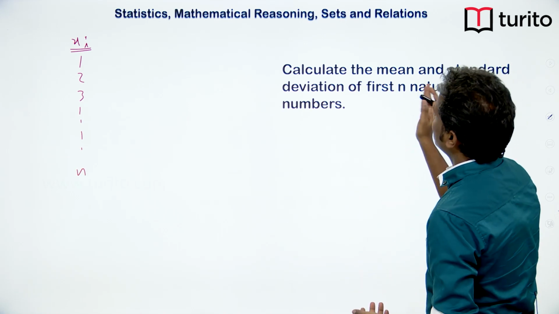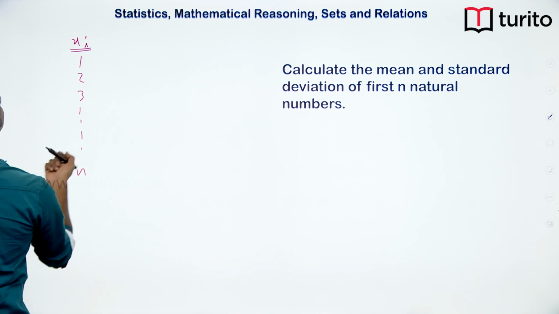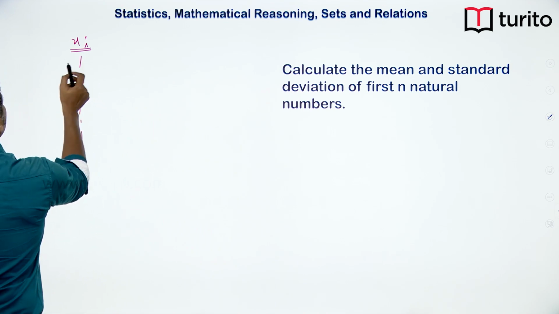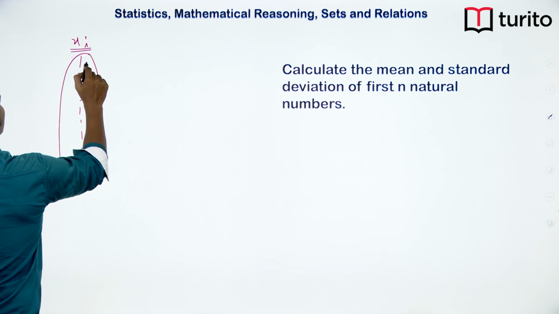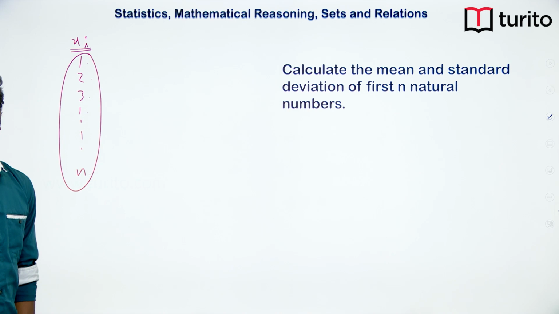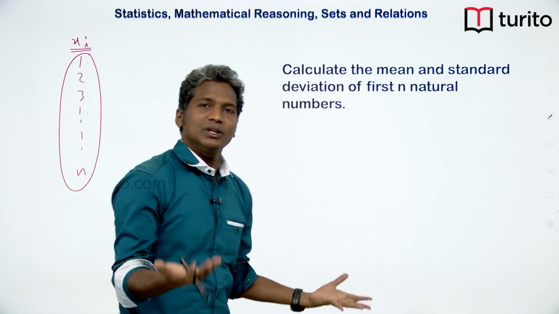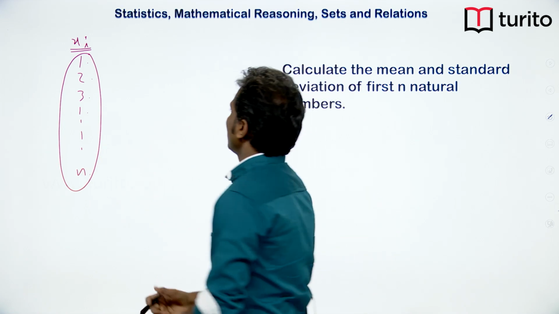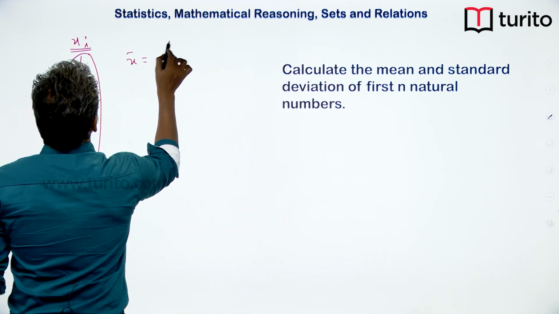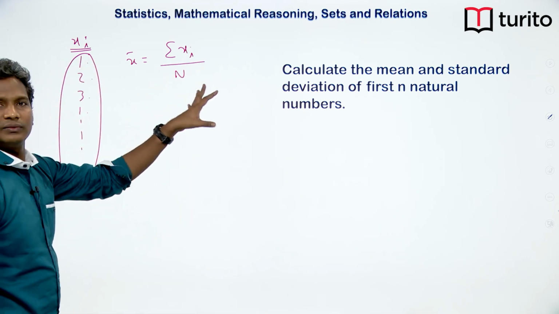I want to find the mean. So, we can also take these numbers like this: reading 1, reading 2, reading 3, reading 4 till reading n. Now, how many total number of readings are there? N total number of readings are there. So, the mean will become sigma of xi divided by total number of readings.